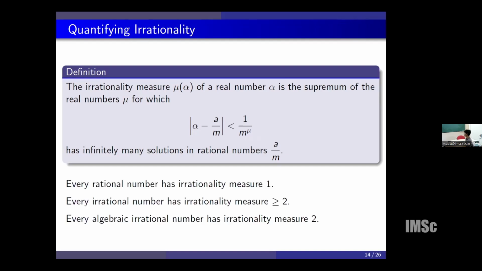By definition, it follows that every rational number has irrationality measure 1. And it follows from the Dirichlet theorem on rational convergence that every irrational number has irrationality measure bigger than or equal to 2. And the third one is the theorem due to Thue-Siegel-Roth, who proved that every algebraic irrational number has irrationality measure 2.